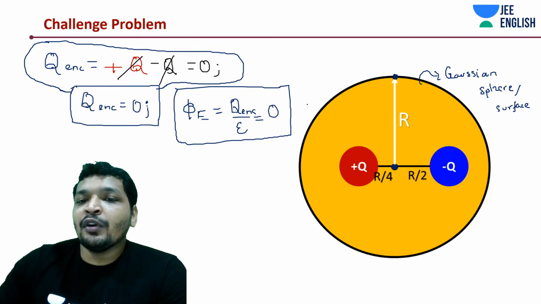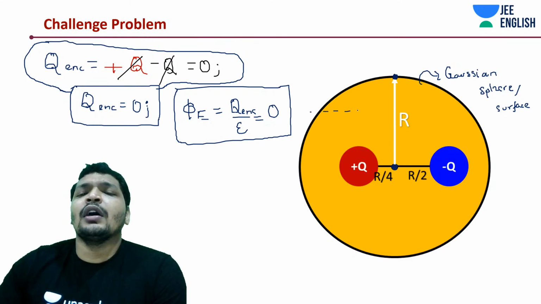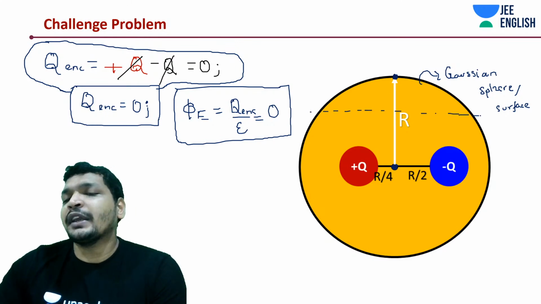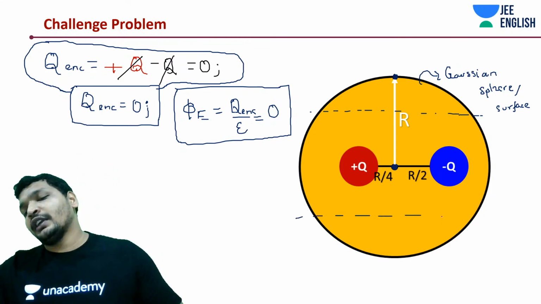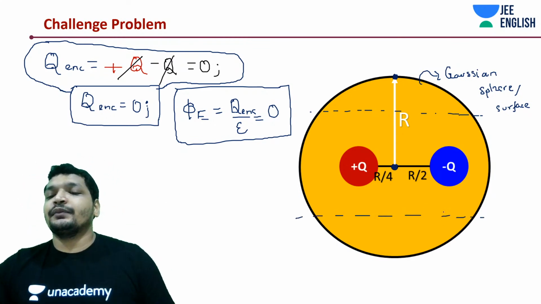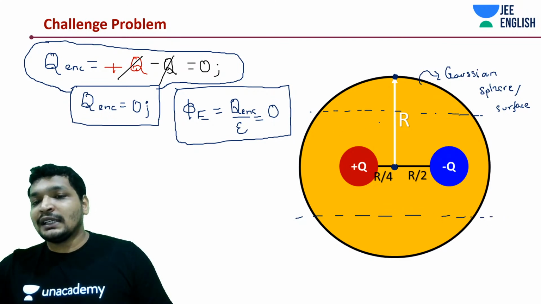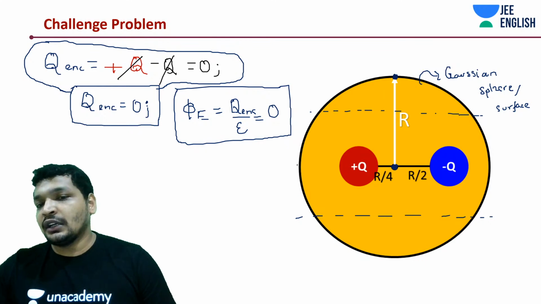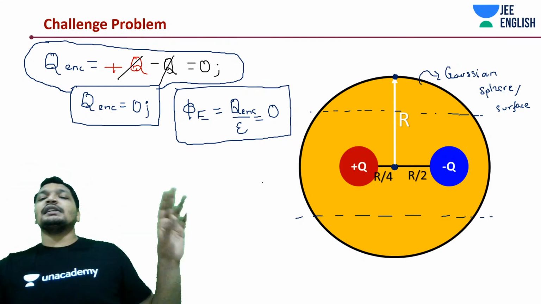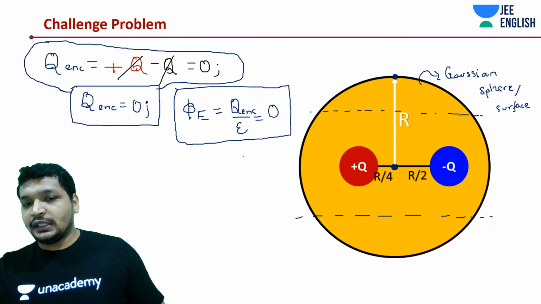Or if I want to assess, you'll understand that more and more when we move to the next class. Typically we make use of this to either find electric flux, or from electric flux we'll try to deduce the electric field. If at a distance r perpendicularly, I want to find out throughout this place, I'll draw a cylindrical Gaussian surface. So Gaussian surface is basically an imaginary surface that we draw to find out the electric flux.